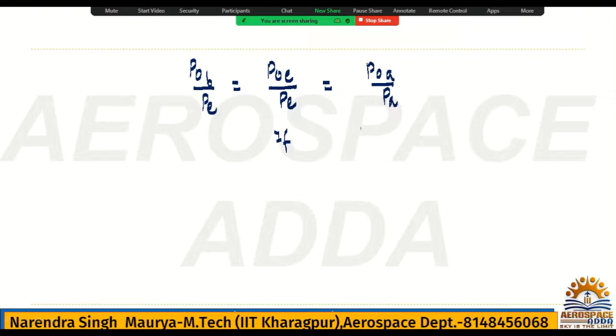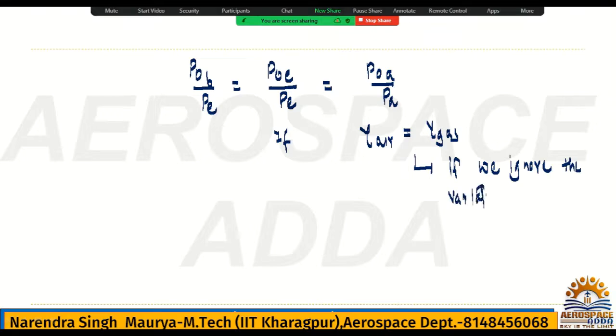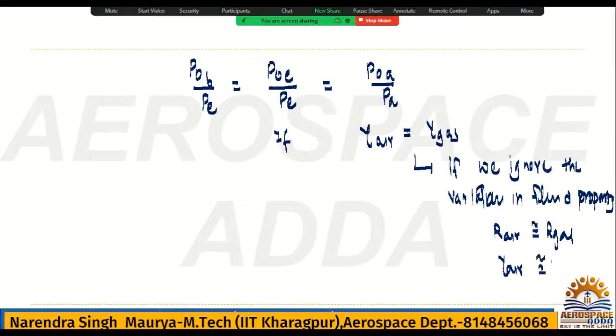If gamma of air is considered equal to gamma of gas, meaning if we ignore the variation in fluid property, that means R of air and R of gas, gamma of air and gamma of gas are approximately the same, not exactly. If this is what is happening, then what is the conclusion?